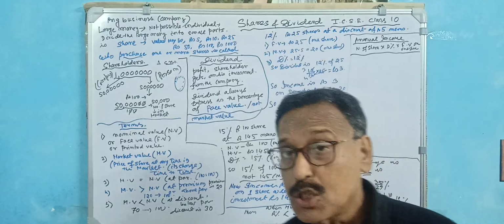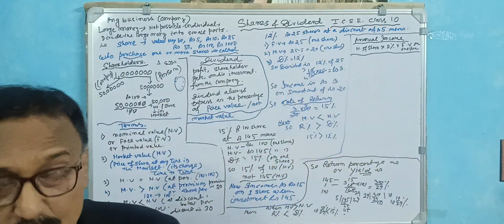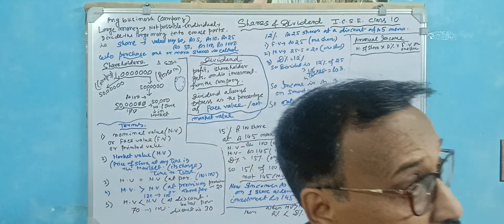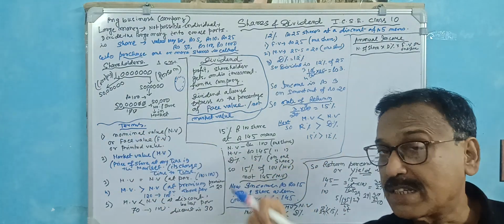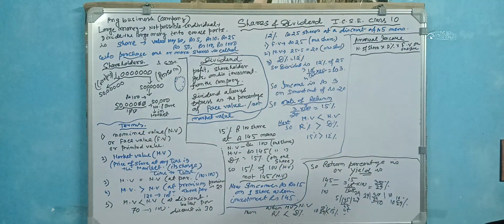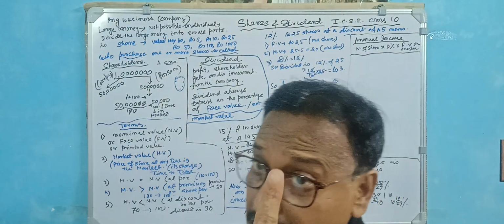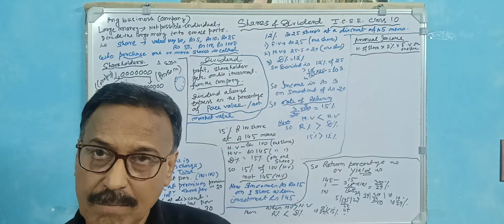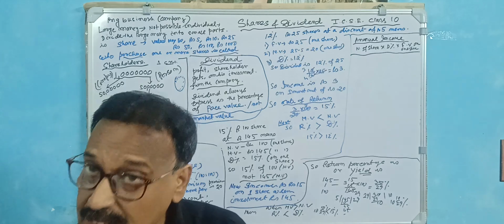That means you are also part of the company. Okay, that is the shareholders. Actually, in a big company, if you purchase 100 shares, 50 shares, or even a single share, you may be considered a shareholder of the company. Okay, this is the actual thing.